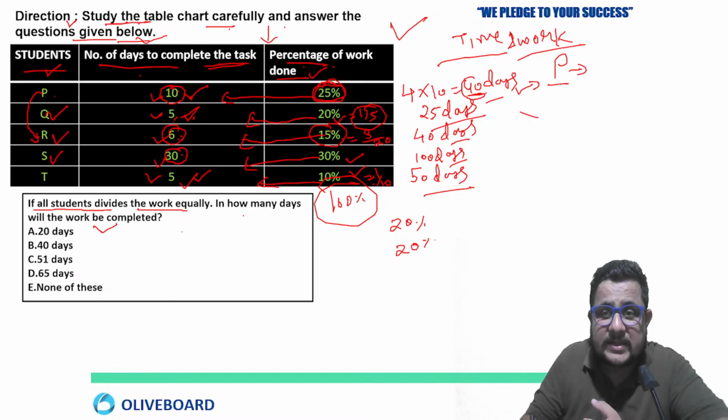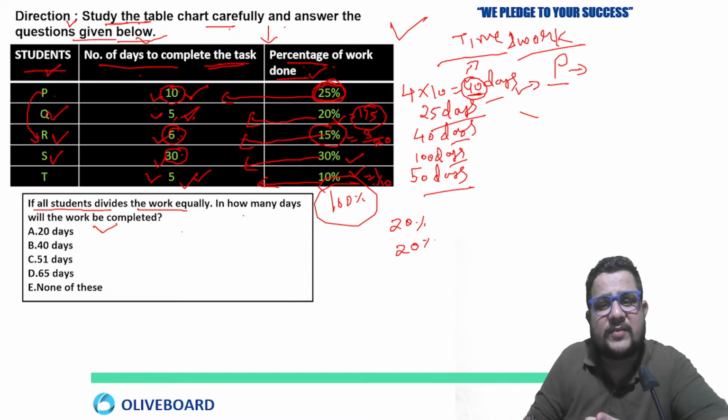This is 100%, right? For 100% work, you are taking 100% time, 40 days. For 20% work, you will take 20% of the total time. So 20% of 40 is going to be 8.